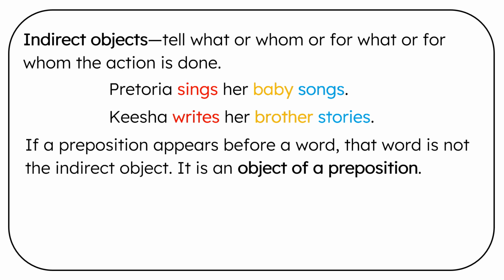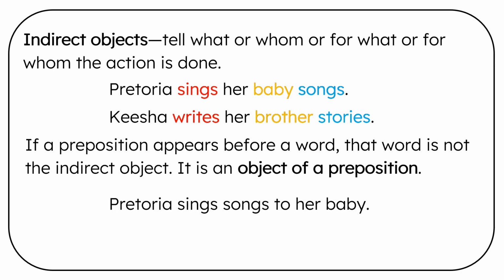If a preposition appears before a word, that word is not the indirect object. It is the object of a preposition. Pretoria sings songs to her baby. We have sings as the verb again. Sings what? Songs. But now we have the preposition to, so baby is the object of the preposition to.